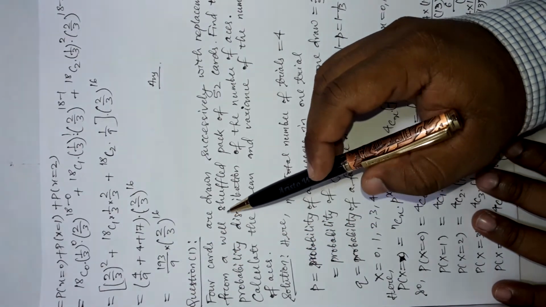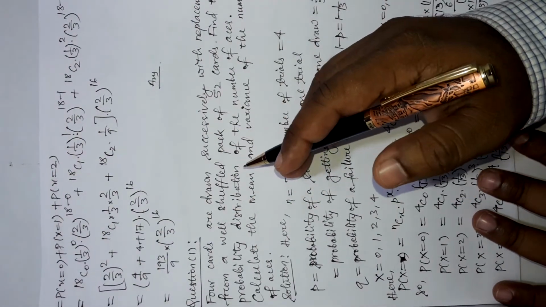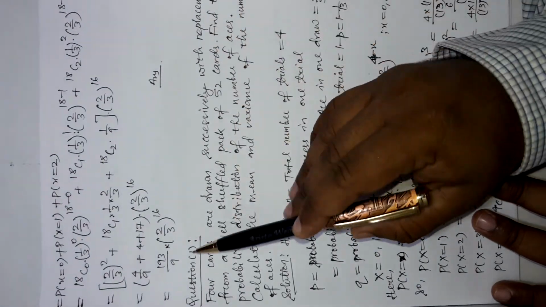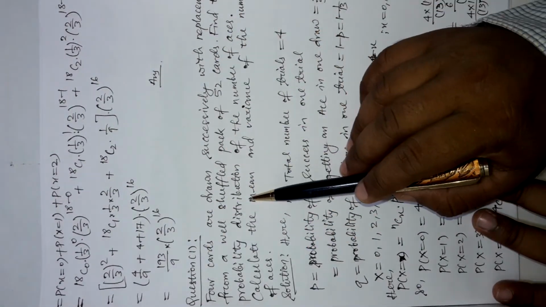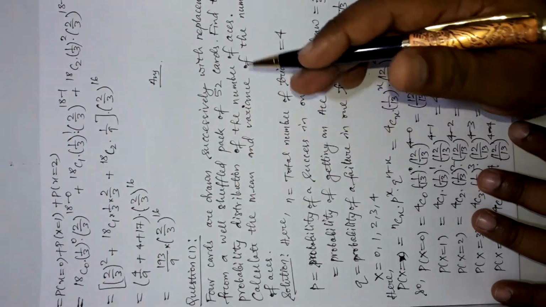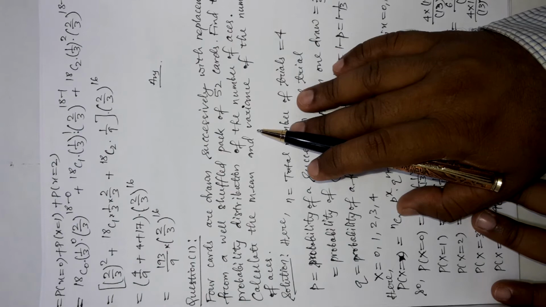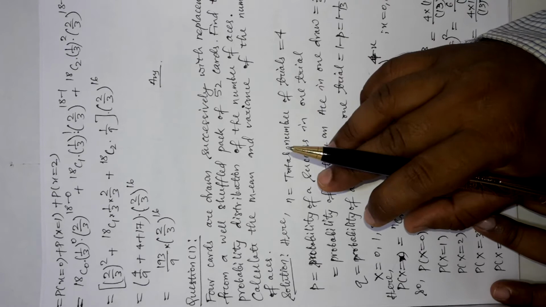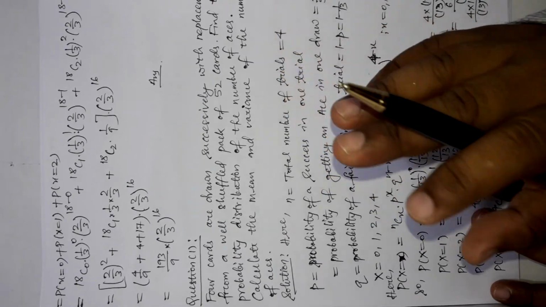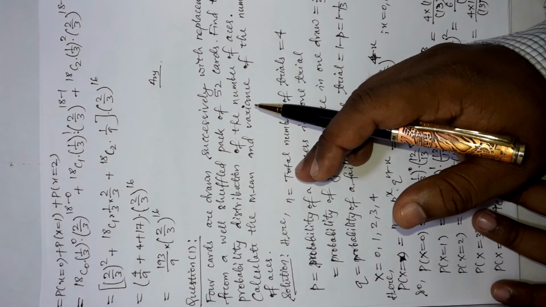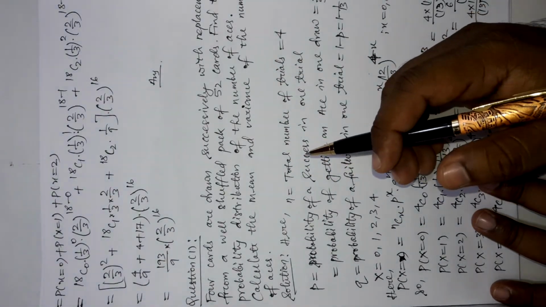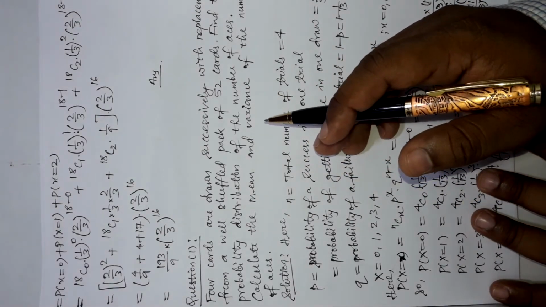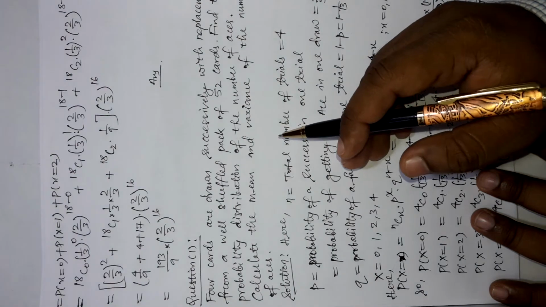Such a question I have taken where we have two options. It is a question with replacement and without replacement. So in question number 1 we will discuss the with replacement part of it, and in question number 2 we will discuss the without replacement. And I told you friends in the beginning that this binomial distribution or Bernoulli's trial happens only in case of with replacement. That means every time we are replacing the object or the material we are drawing from it in the previous experiment, so that the sample size will always remain the same as before.